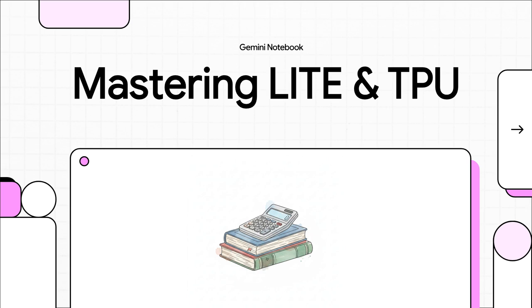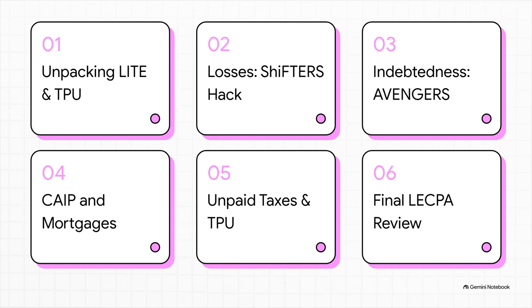We're zeroing in specifically on ordinary deductions, and we're going to build this mental, analytical framework that literally makes these rules impossible to forget. So here's our cognitive roadmap for today. First, unpacking LITE and TPU. Then, losses and the ShIFTERS hack. Third, indebtedness and the AVENGERS criteria. Fourth, decoding CAIP and mortgages. Fifth, unpaid taxes in public use. And finally, a rapid-fire LECPA review.